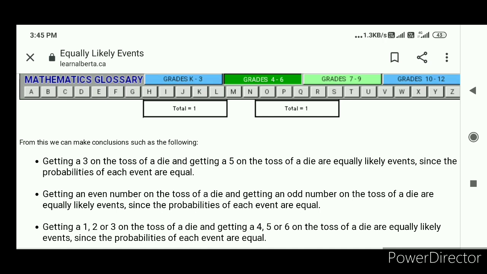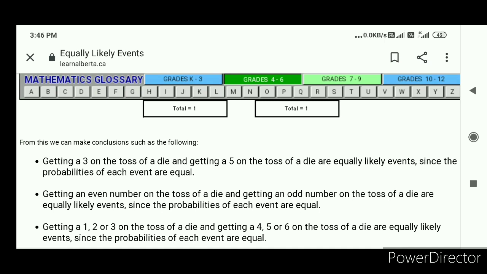If you throw a die, there are 3 chances to get an even number. It may fall 2, 4 or 6. For odd numbers also 3 chances. It may fall 1, 3 or 5. So both the results are equal. That is 3 chances only. Even numbers 3 chances. Odd numbers 3 chances. So the probability is equal. Therefore this example is also equally likely events.